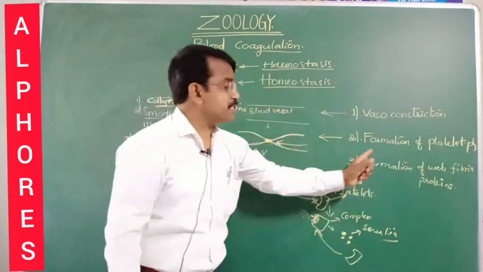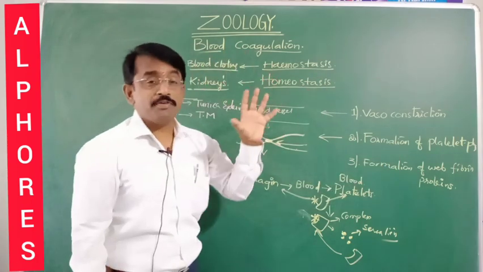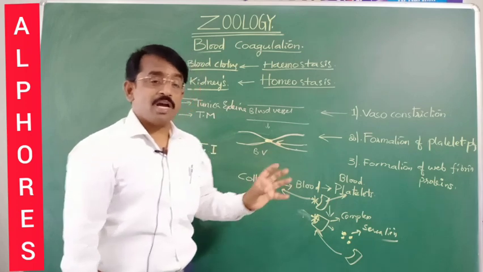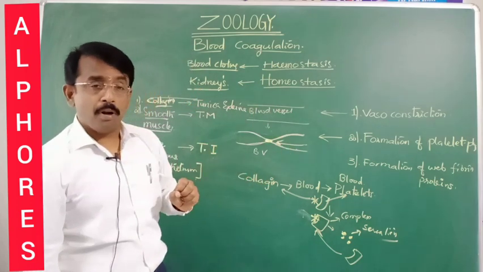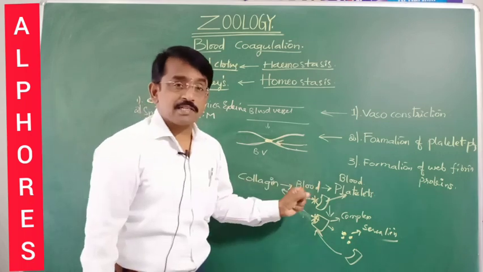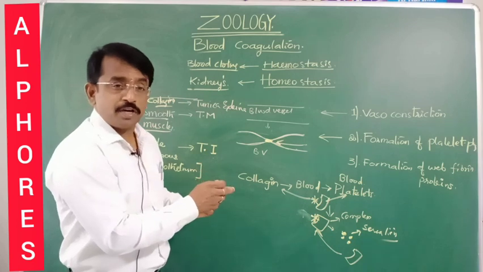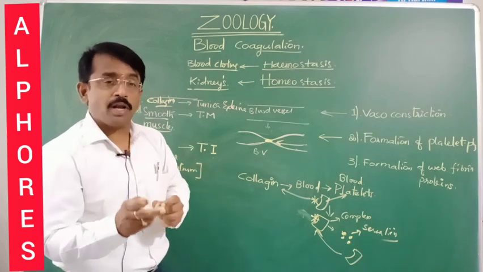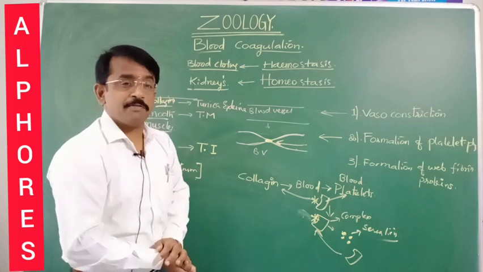The third step is the formation of a web of fibrins, where if an injury takes place, the collagen fibers are exposed to the blood, where platelets are already there. This platelet and the collagen fibers of the injured wall and tissues stimulate the production of activating factors.